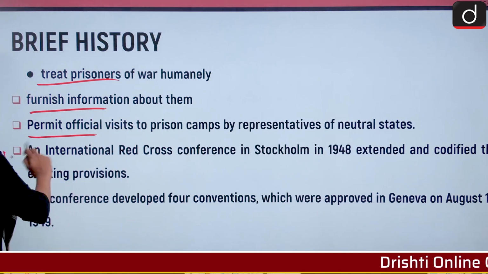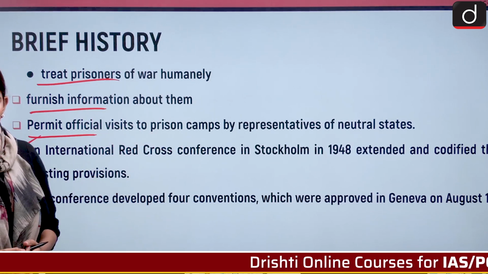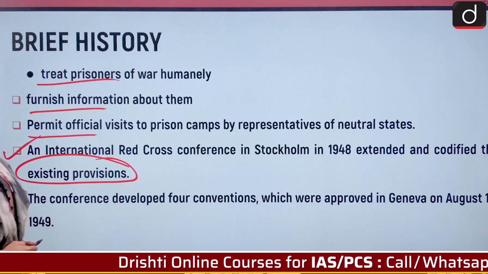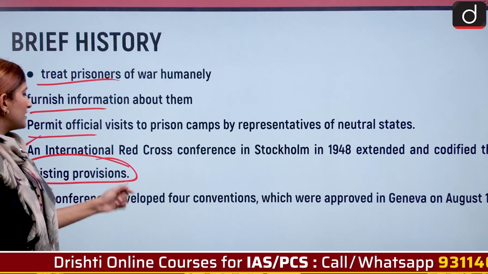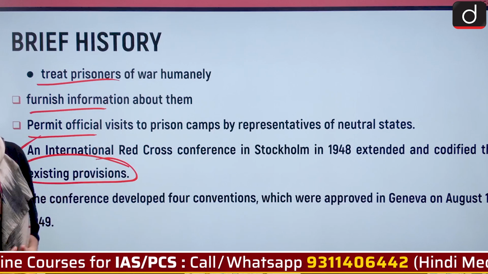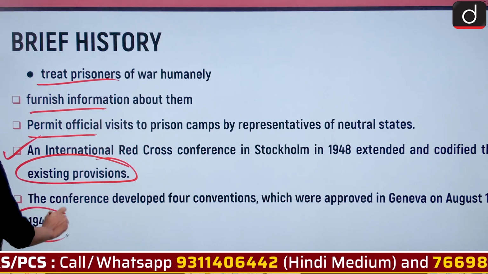An International Red Cross conference also took place in Stockholm in 1948. It extended and codified the existing provisions, and the conference developed 4 conventions. These were 4 different treaties, approved in Geneva on August 12, 1949, hence the name Geneva Convention.